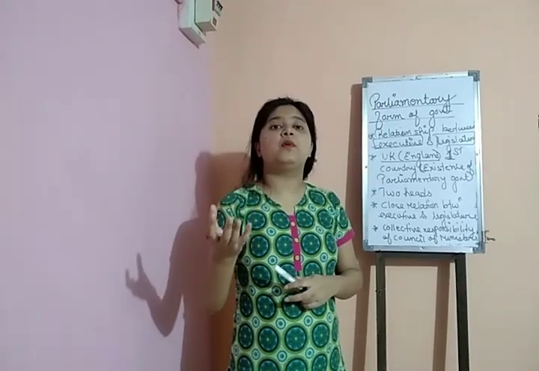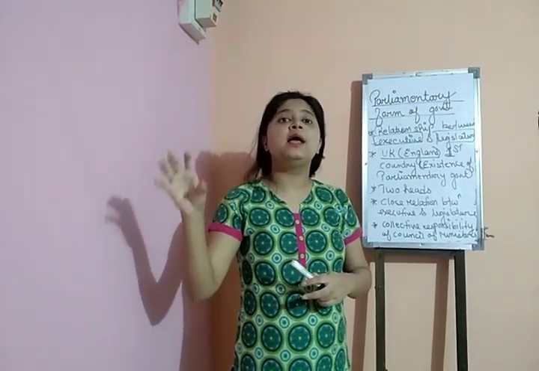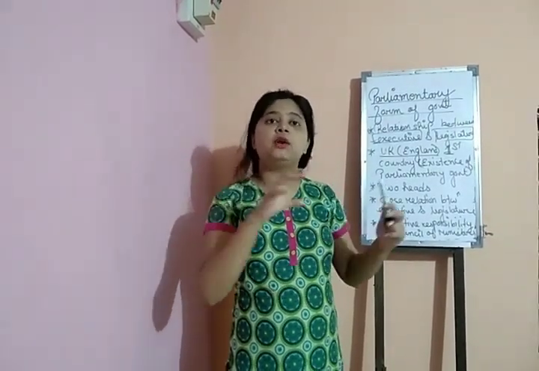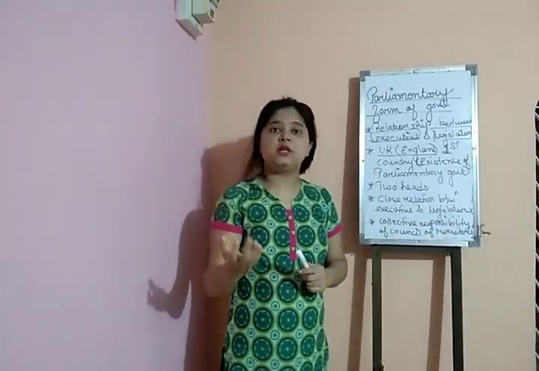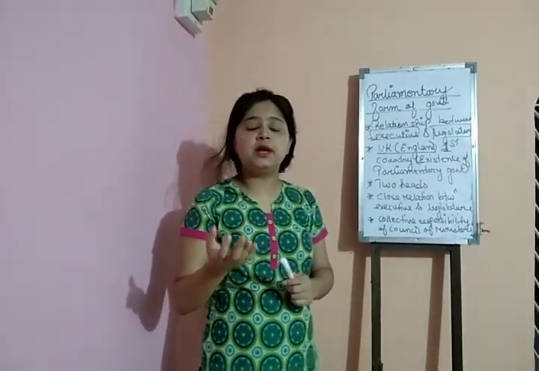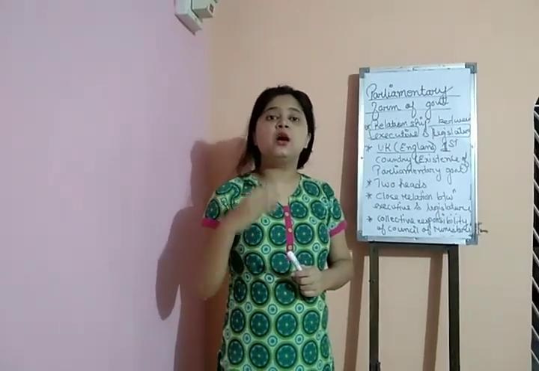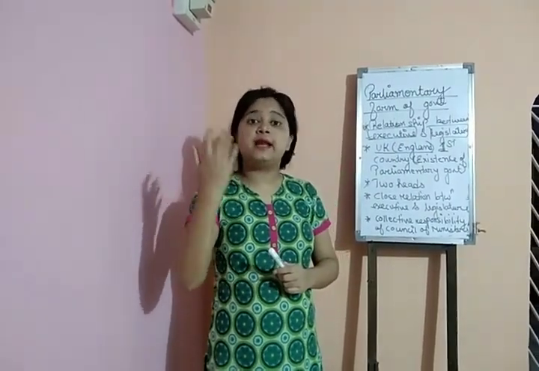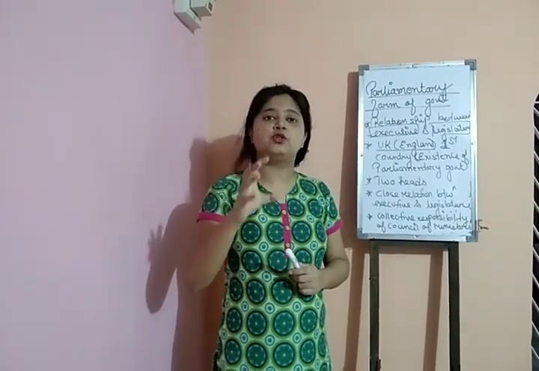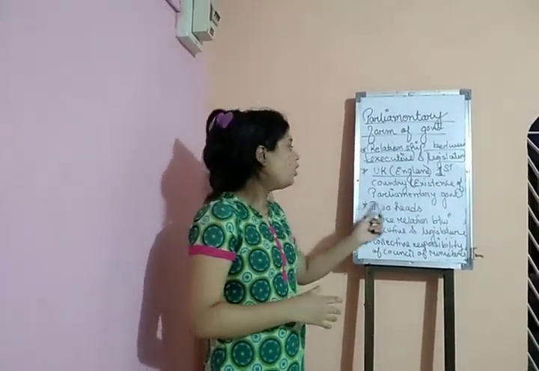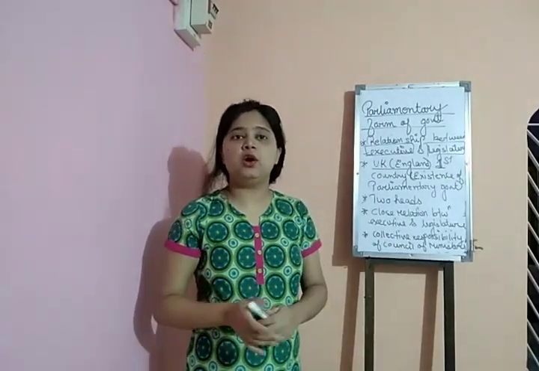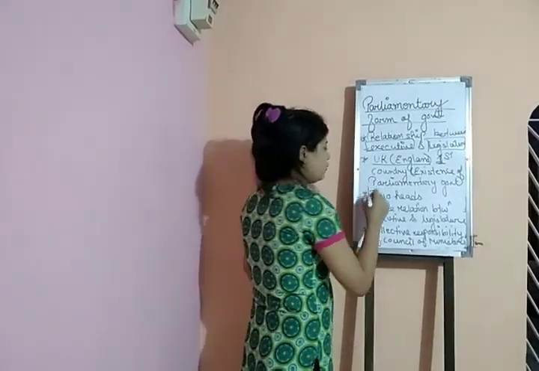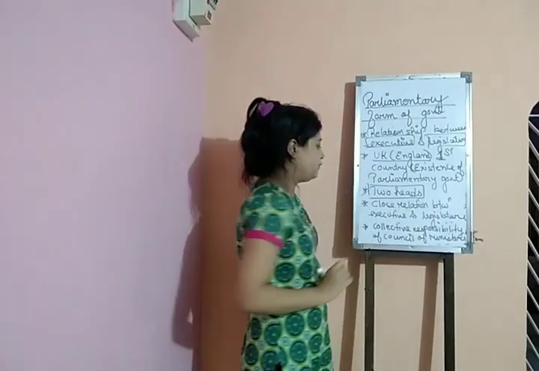All the powers are vested in the hands of the head of the government, not in the head of the state, that is the president, king or queen. So this is one of the important features of the parliamentary form of government.